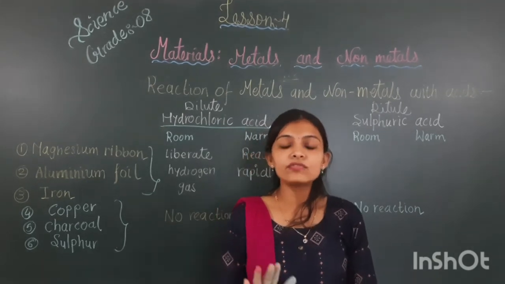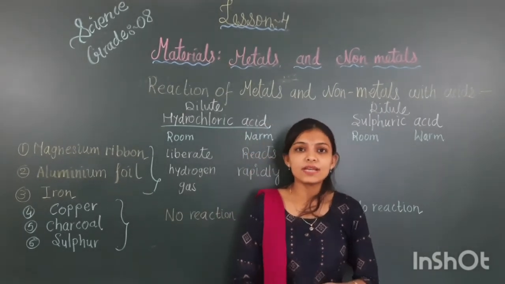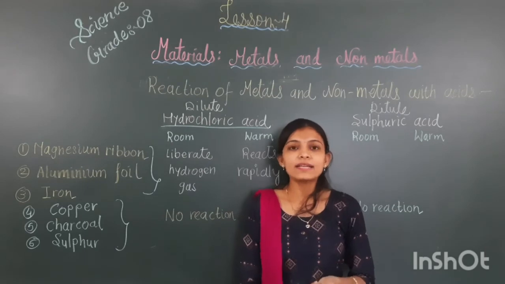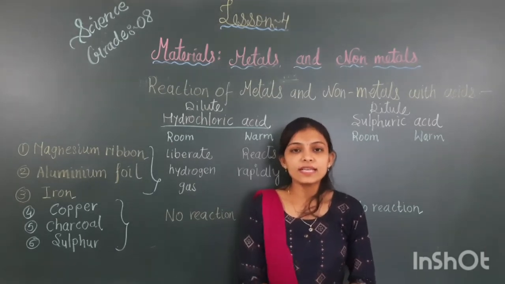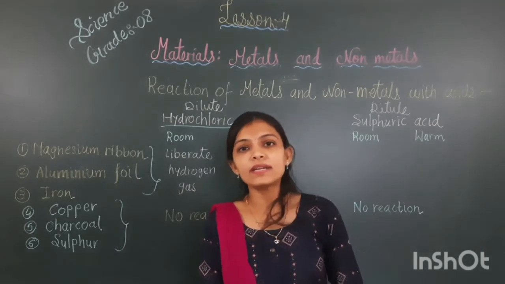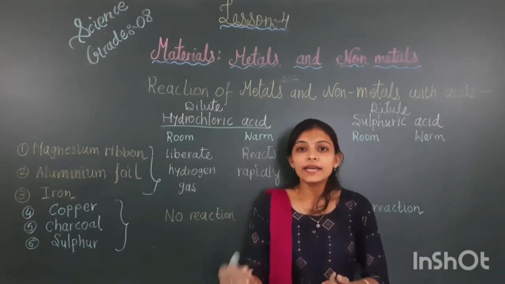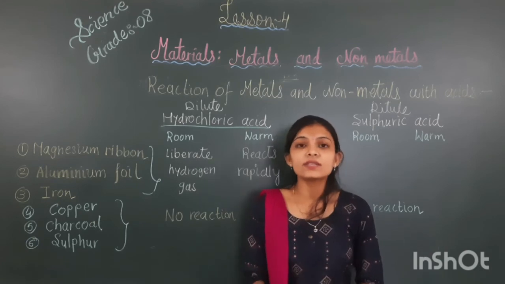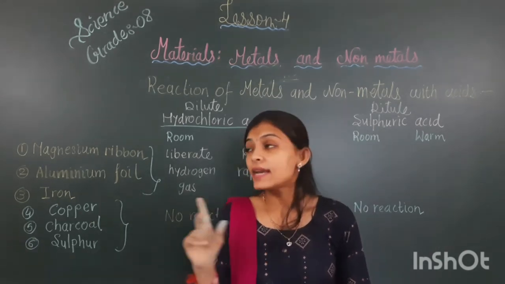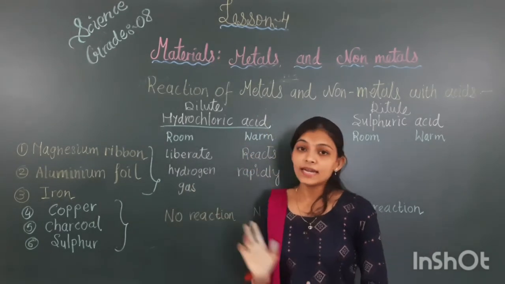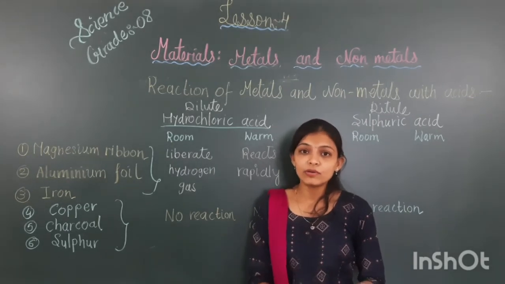I had explained you four major points in this chapter. First is metals and non-metals, second is physical properties of metals and non-metals, third is chemical property of metals and non-metals. Next again I had explained you uses of metals and non-metals. Then after two activities we have studied activity 4.4, table number 4.4.